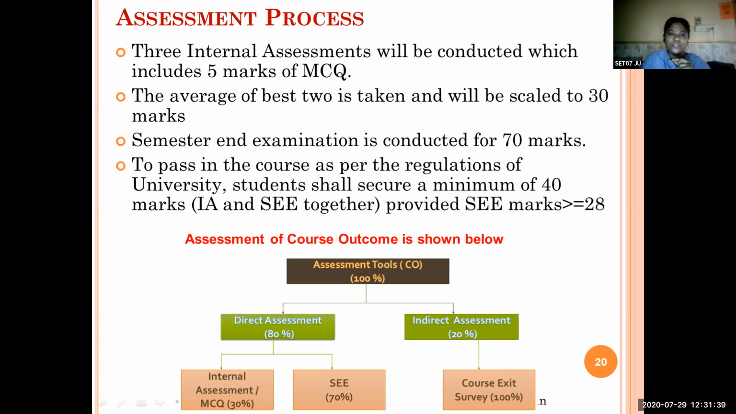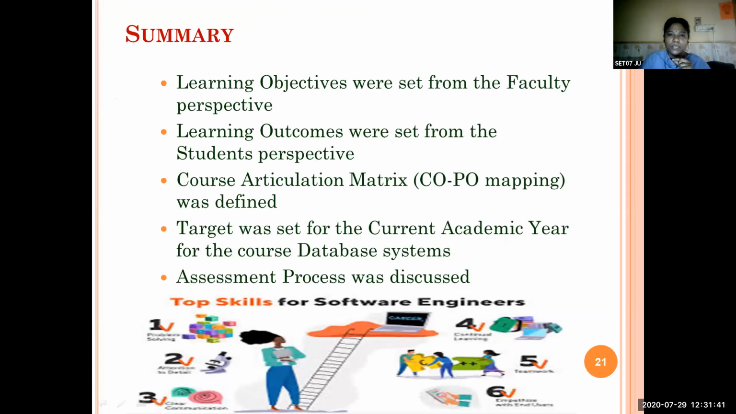So far we discussed learning outcomes set from the faculty perspective. Learning outcomes were set from the students' perspective also. The CO-PO mapping also we discussed, and the target was set for the current academic year for the course Database Systems. The assessment process was discussed.